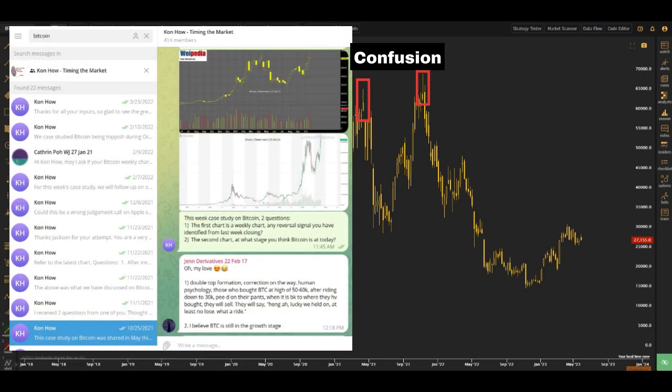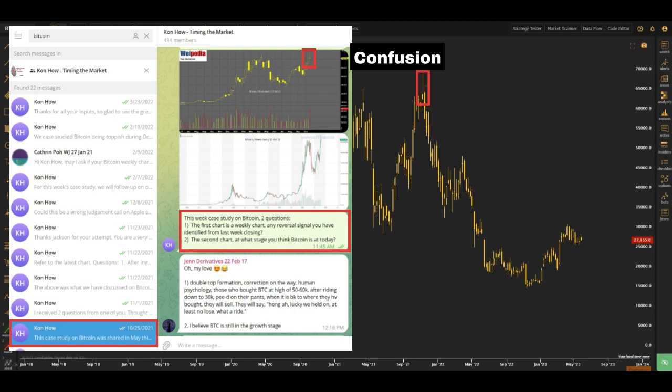It was during our weekly case study that we spoke about it, and that was in October 2021, we spotted this inverted hammer. And there was a good point of reference for discussion back then.